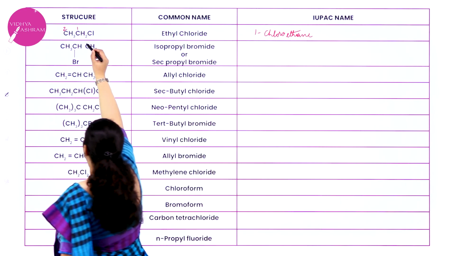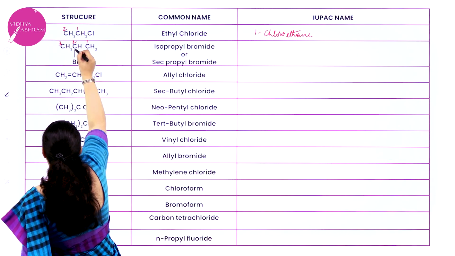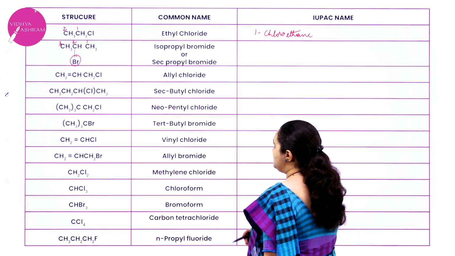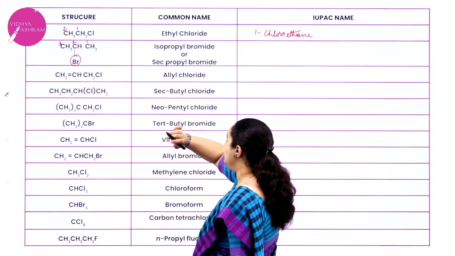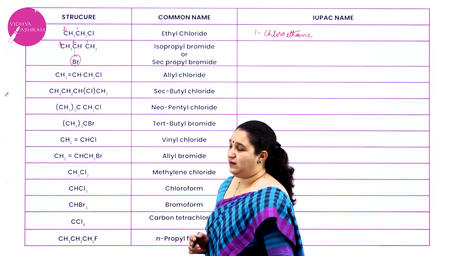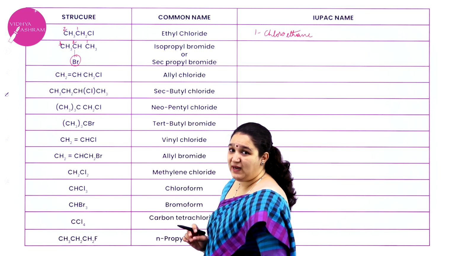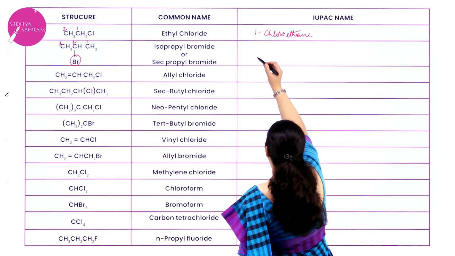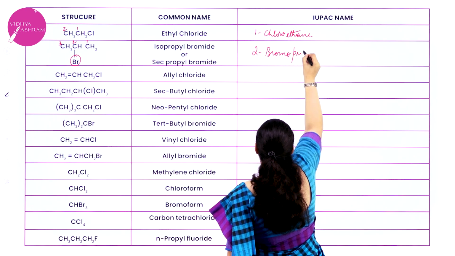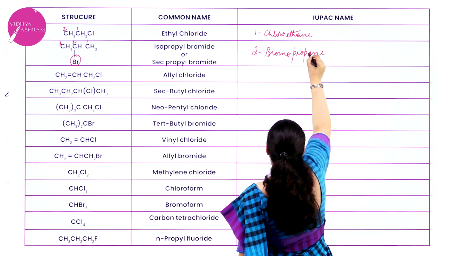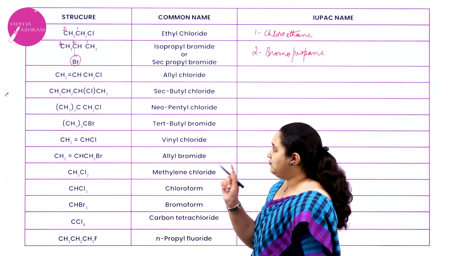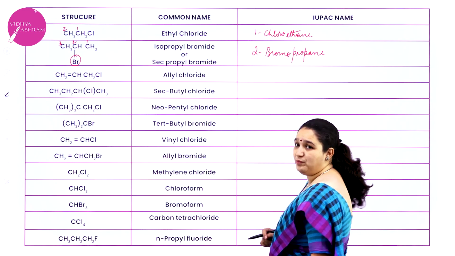Next one, if you see, it is 1, 2, 3. A second carbon atom, you have bromine attached. So what will be the name of this? See, common name I am not telling it in detail. It can be isopropyl bromide or it can be secondary propyl bromide. Okay, but IUPAC name, second carbon atom, bromine is attached. So it is 2-bromopropane. Correct? Understood? 3 carbon atom, alkane is propane. Second carbon atom, bromine is present. So it will become 2-bromopropane.